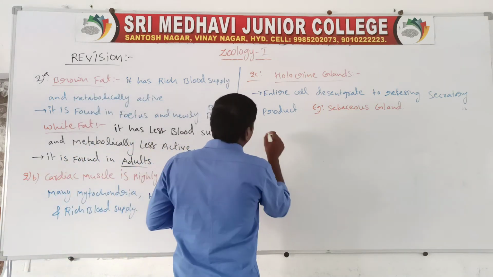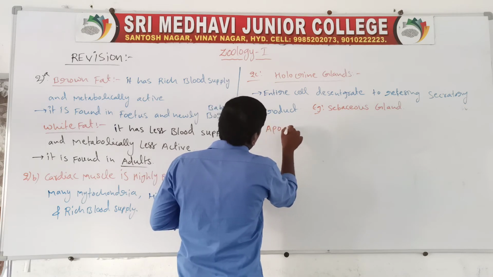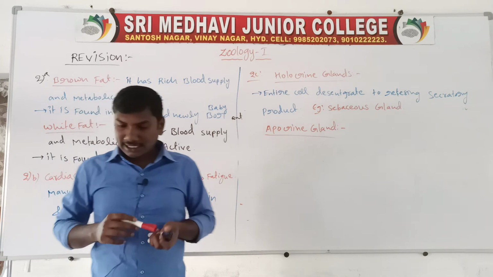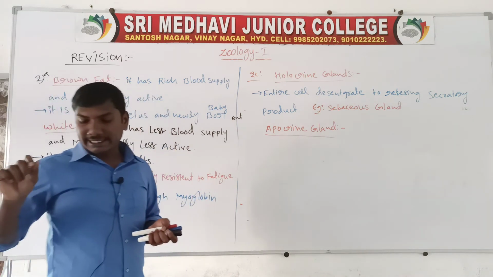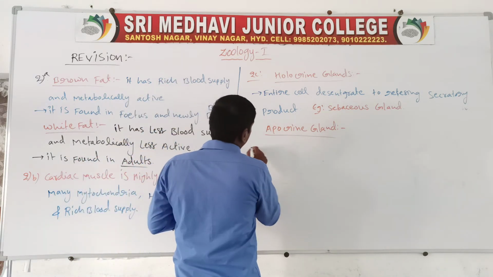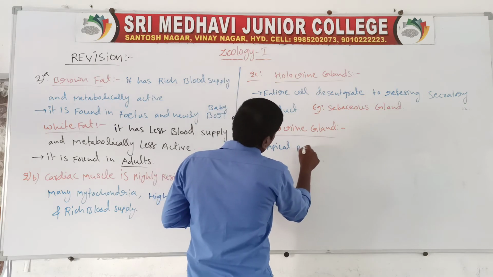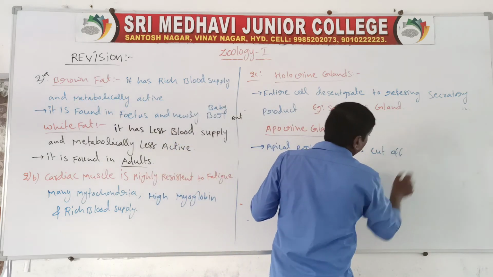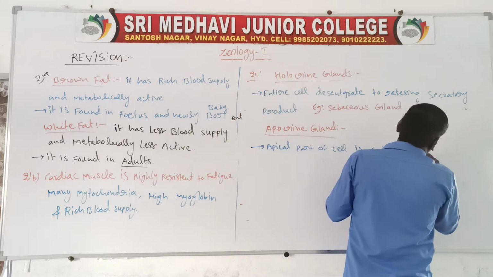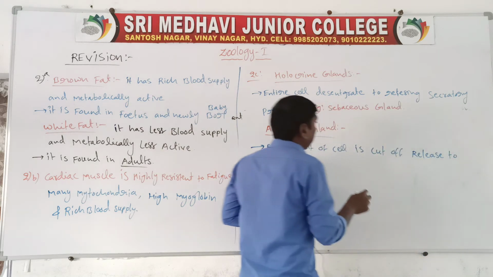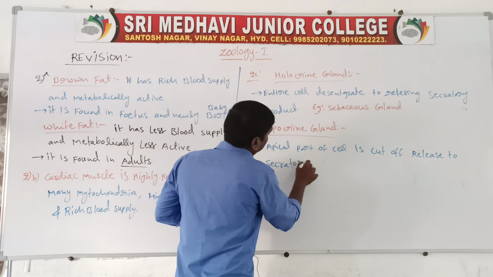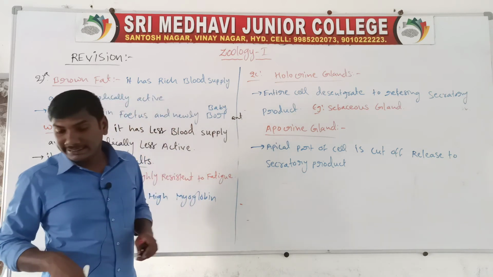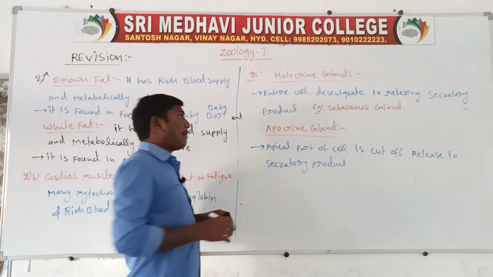Next one, apocrine gland. Apocrine gland means the apical part of the cell is cut off, releasing the secretory product. Example, mammary glands.